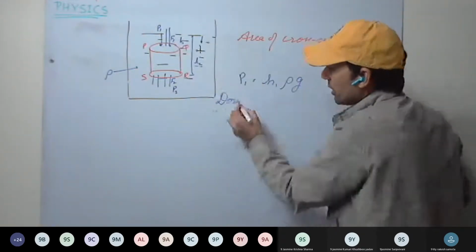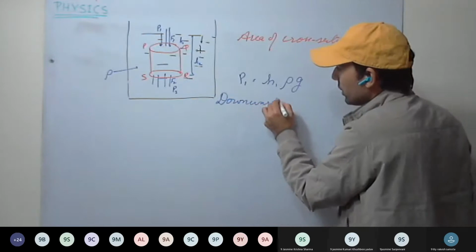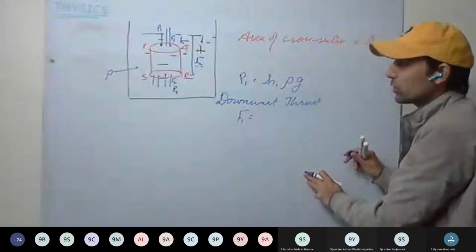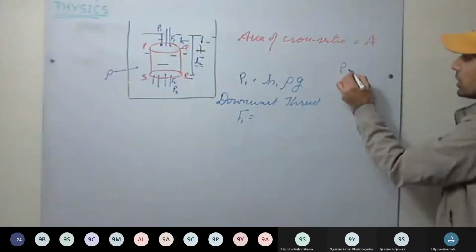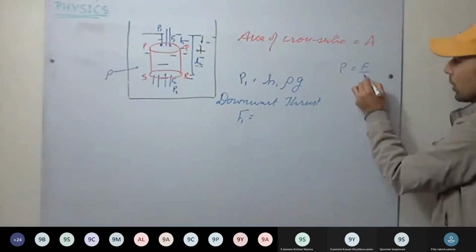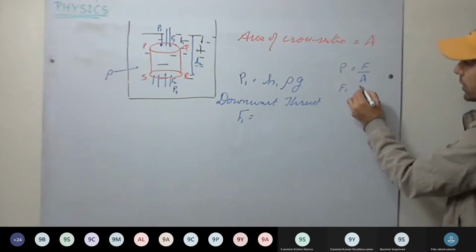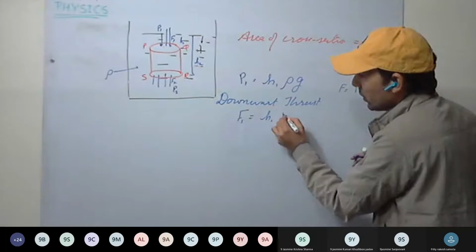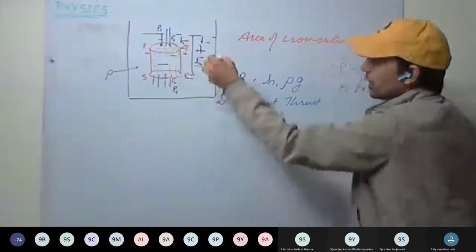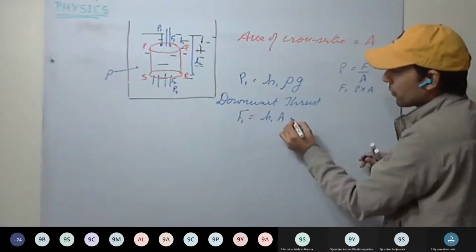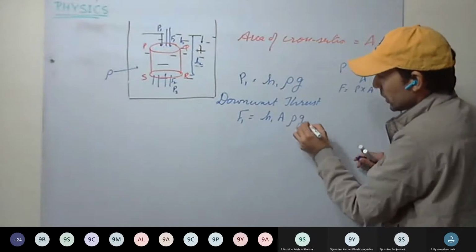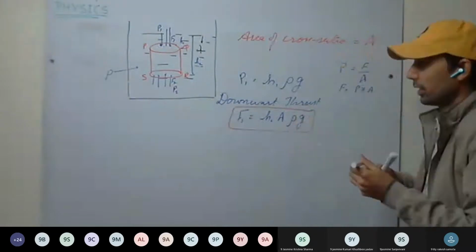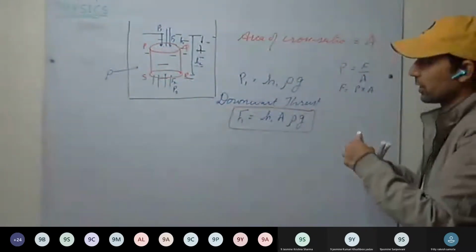It acts in the downward direction, so downward thrust, that is F1. It will be how much? Pressure is force upon area. So force, that is thrust, equals pressure into area. So H1 rho G into A, where A is the area of cross section. So the downward thrust will be F1 equals H1 A rho G. Okay, this is our first equation, downward thrust in the downward direction.